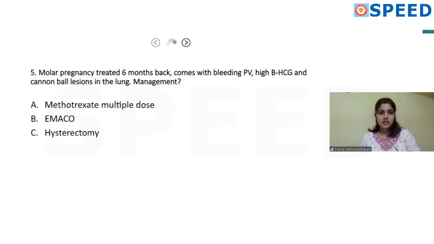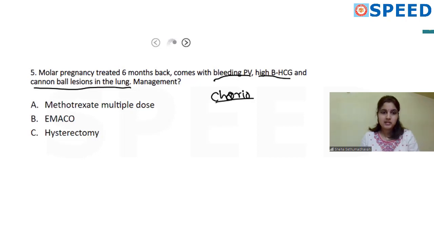The fifth question, again a controversial question here. Molar pregnancy which was treated 6 months back. The patient comes with bleeding per vaginum, high beta HCG and cannonball lesions in the lungs. So the diagnosis here is pretty straightforward. It is choriocarcinoma. So now what to do if it is choriocarcinoma?